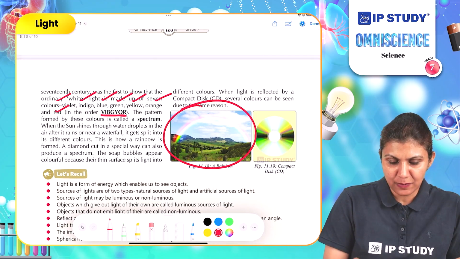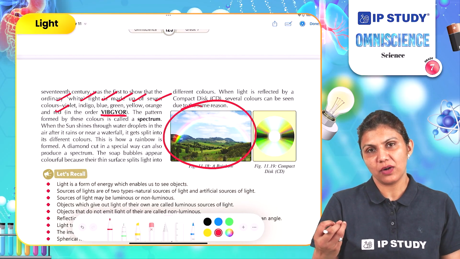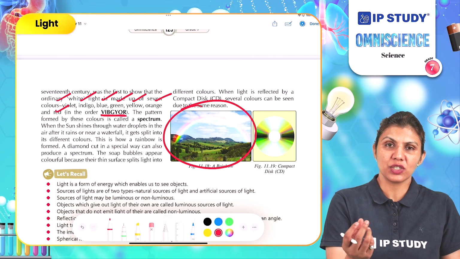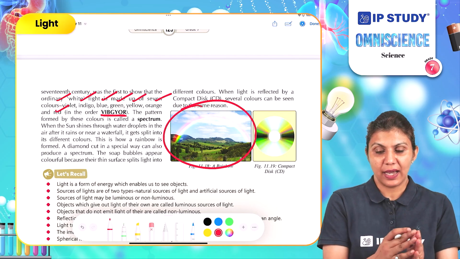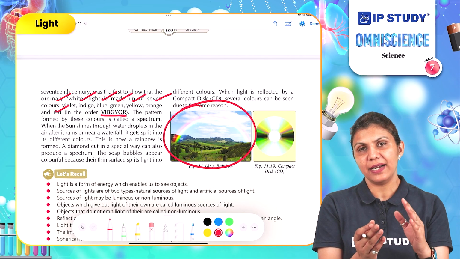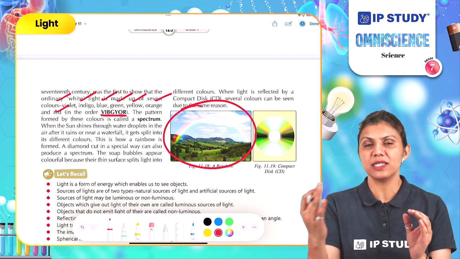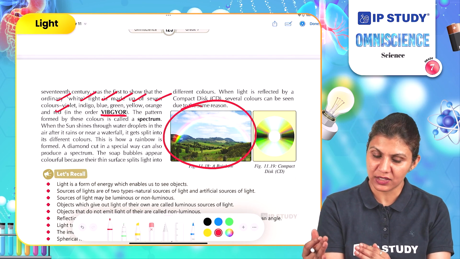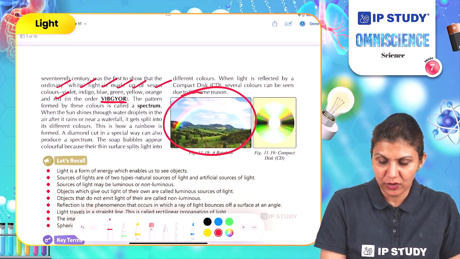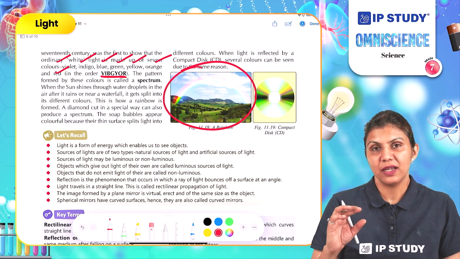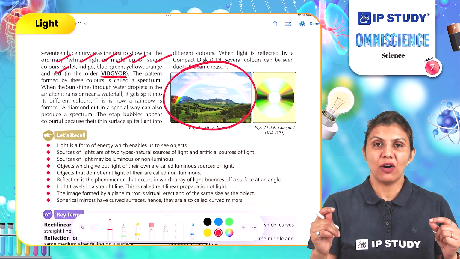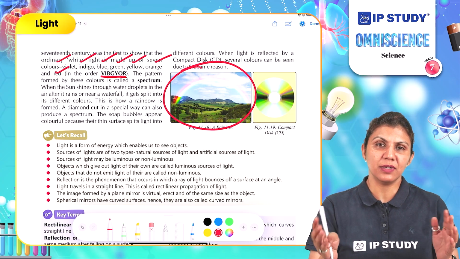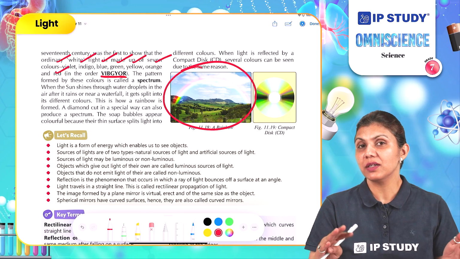So we can see the spectrum through different types of objects. For example, different crystals like a diamond. If you place a crystal in front of the light and make the light incident at an angle to the crystal, you can see the spectrum reflected from the crystal. And also you can see it on the compact disc. If you notice the compact disc or the holograms, there are different colors which are visible when you move the disc or the hologram.